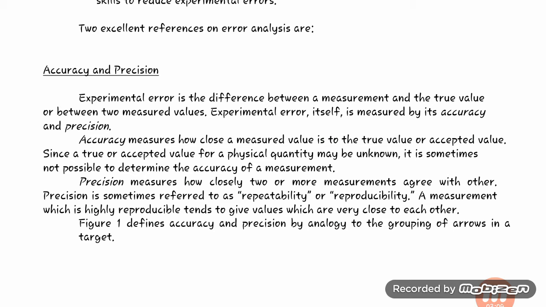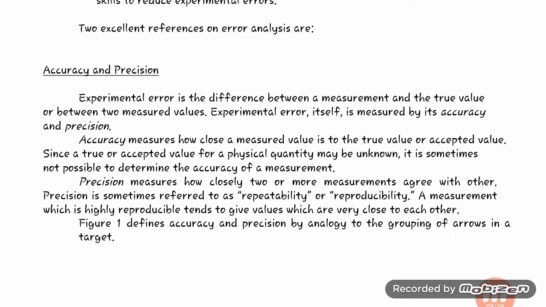First, let's see. Experimental error is the difference between a measurement and the true value, or between two measured values. Experimental error itself is measured by its accuracy and precision. So first, let's see what accuracy is.